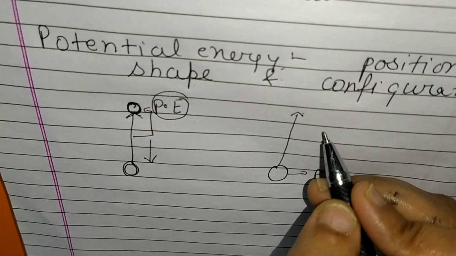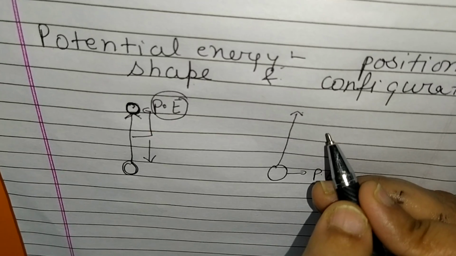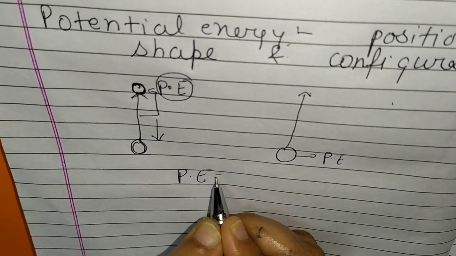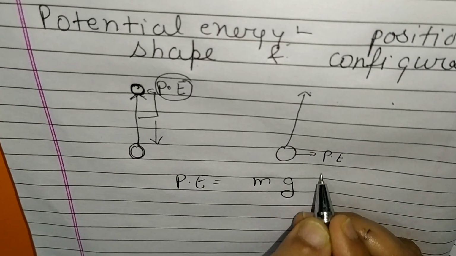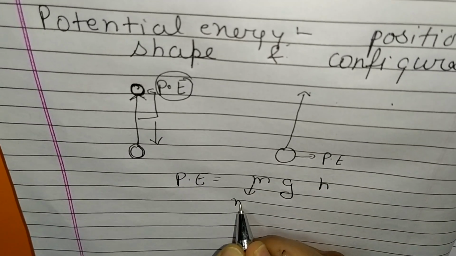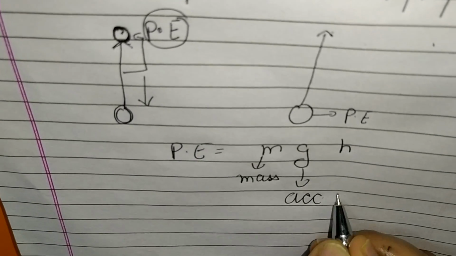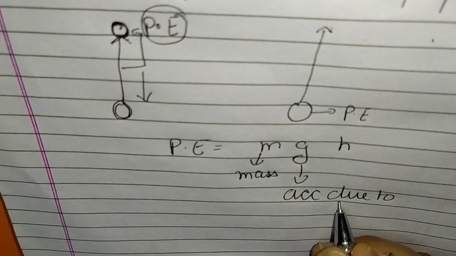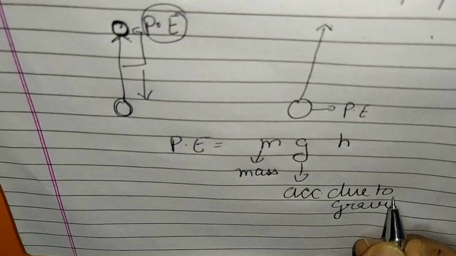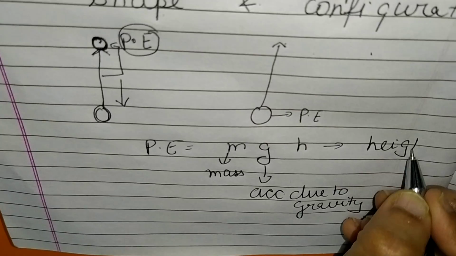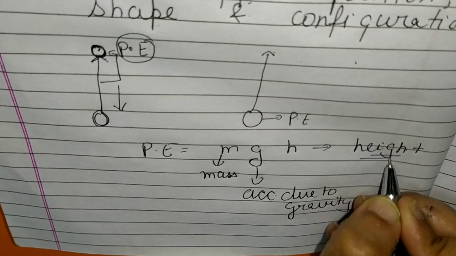That work is stored in the ball in the form of potential energy, and the formula of potential energy is mgh. Here m represents the mass, g represents the acceleration due to gravity, and h represents the height up to which we have raised the ball.